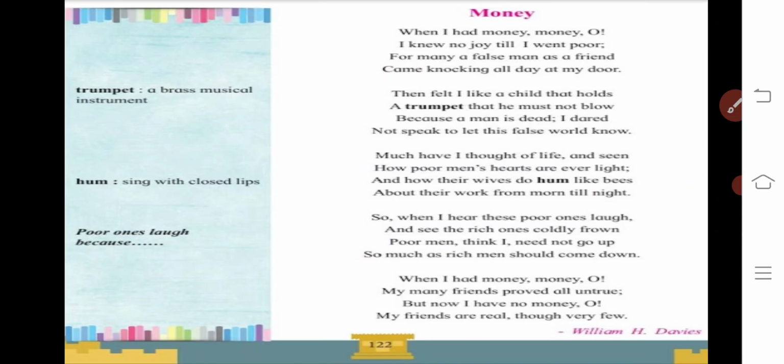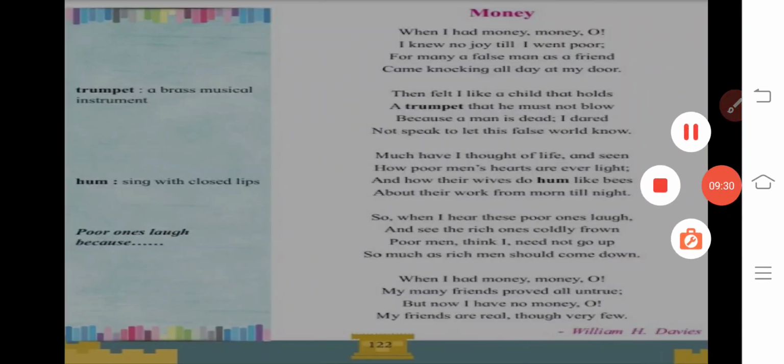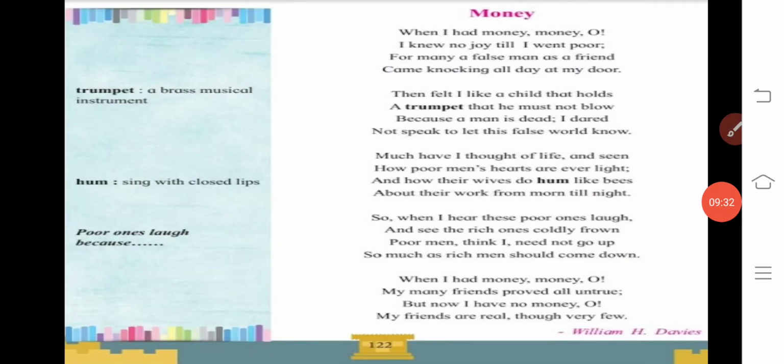So this is a very beautiful poem mentioning a very great thought. At the left side you get all the new words like trumpet, a brass musical instrument. Hum, that is to sing with closed lips, and poor ones laugh because. So you have to identify the answer of why the poor ones laugh and the reason behind it.